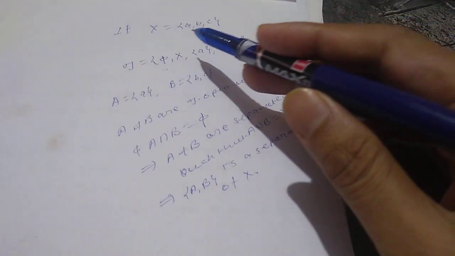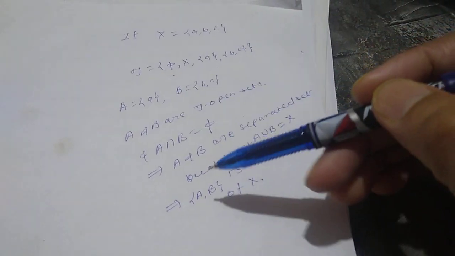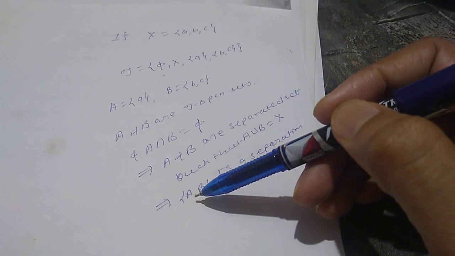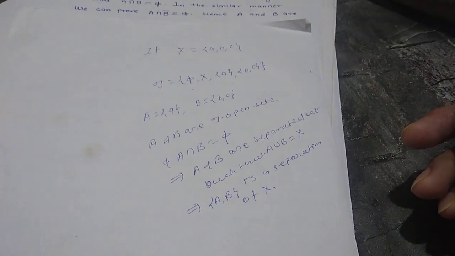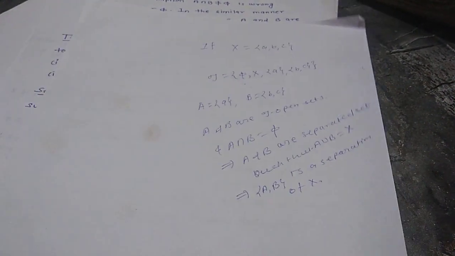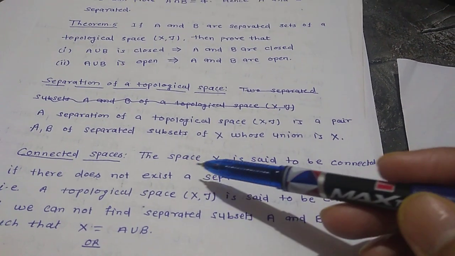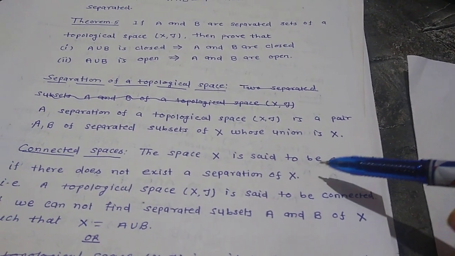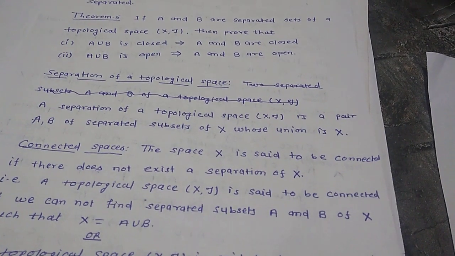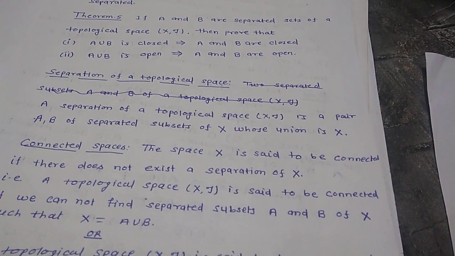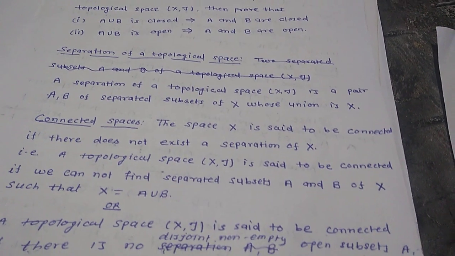So here X is a disconnected topology because X has separated sets A and B whose union is X. Now we will discuss the definition of a connected topological space. The space X is said to be connected if there does not exist a separation of X. That is, we cannot find separated subsets A and B of X such that X equals A union B.